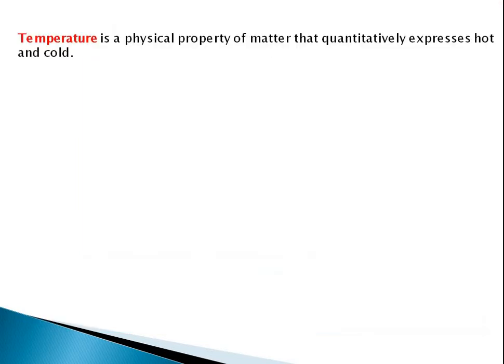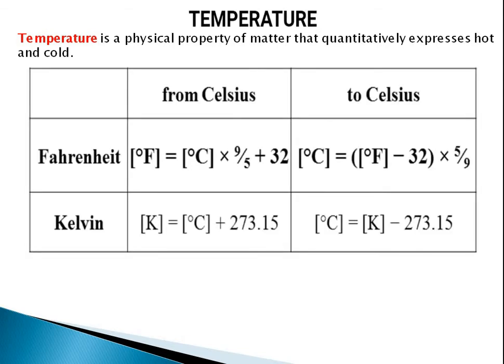Temperature. Now the next terminology is temperature. Temperature is a physical property of matter that is qualitatively expressed as hot and cold. But for measurement purposes, we use different units like Celsius, Fahrenheit and Kelvin.